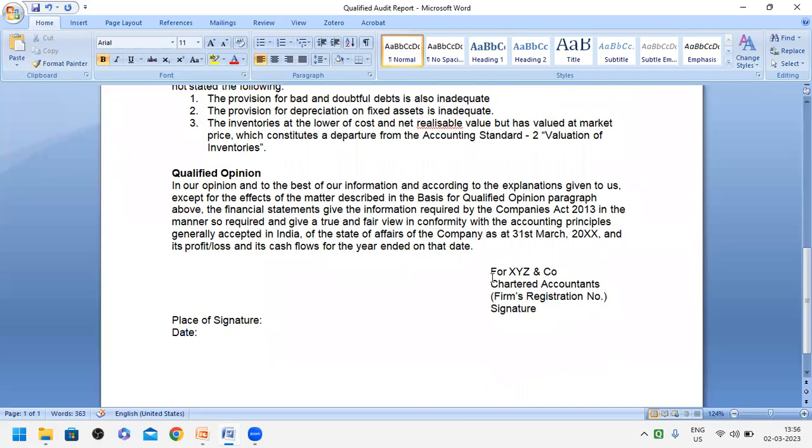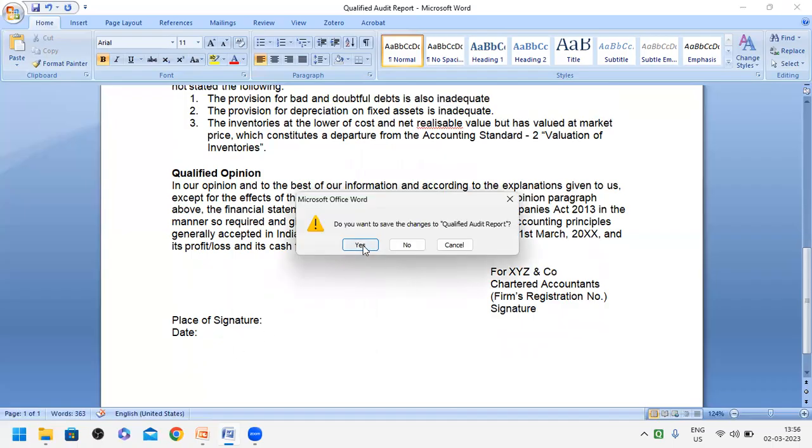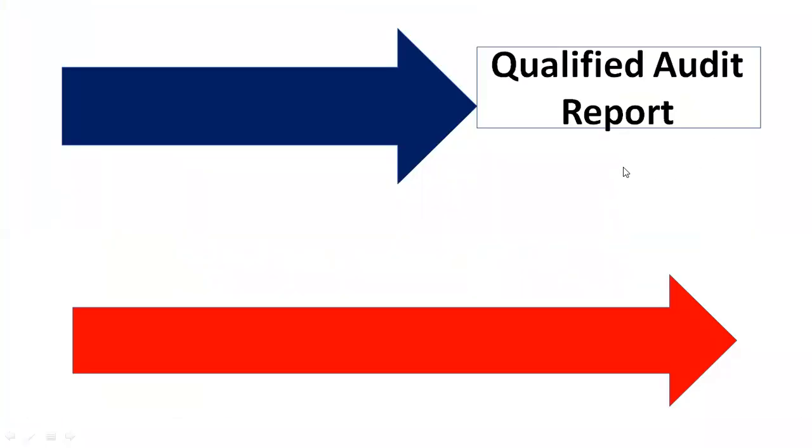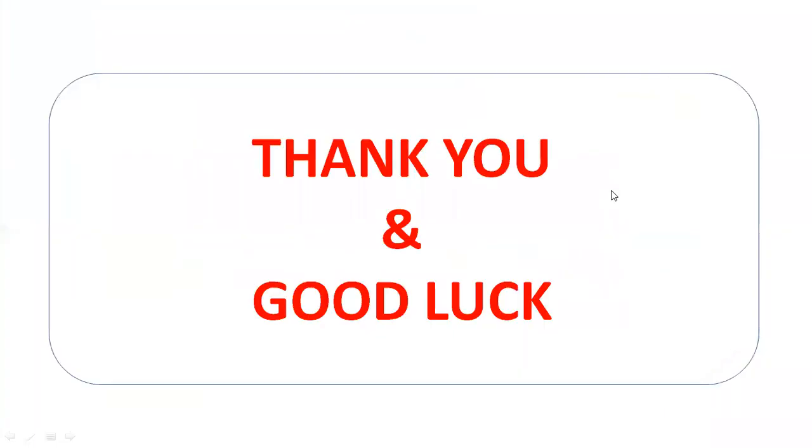Finally, he has to write for which company he is doing the chartered auditing work, and his name, chartered accountants, the name of the association, the firm's registration number, the signature of the person who has prepared this audit report, the place of signature, and finally the date. Here I conclude with the last statement. What is this statement? It shows that it is the qualified audit report. So, what is an audit report, you may also get as a question.